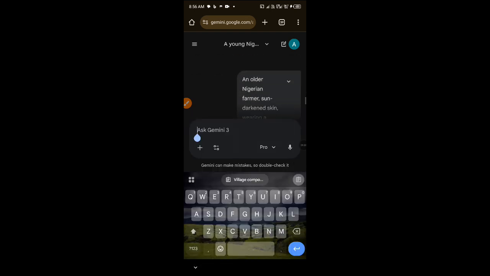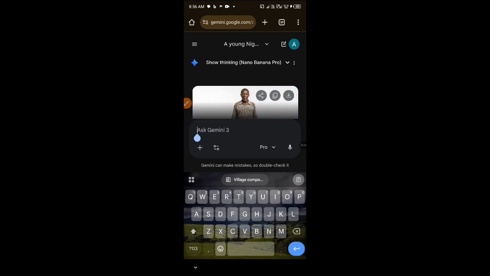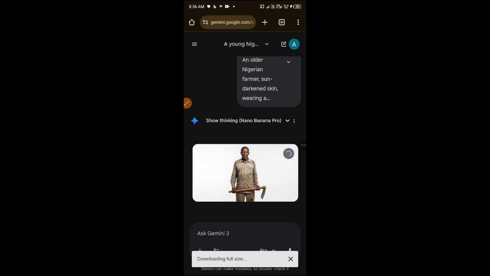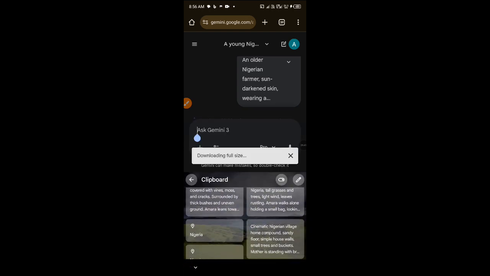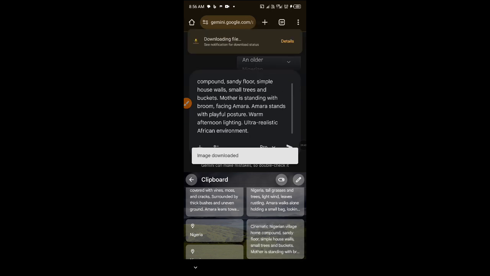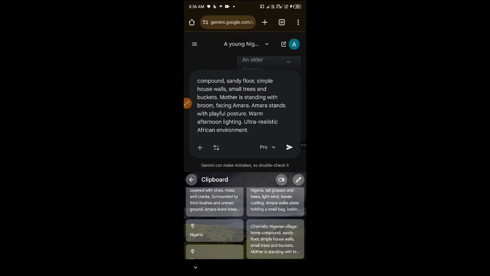Okay, this is the farmer image we were trying to generate. Now let's download it. It's ready. Now let's paste our scene prompts. The first prompt is this one. You have to read it though, so you know the characters that you're putting in this scene. This particular scene involves Amara and her mom.